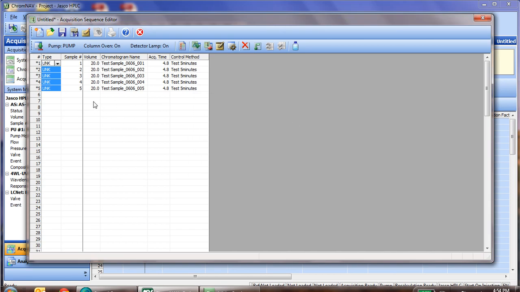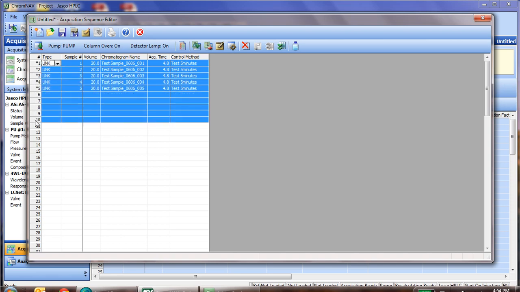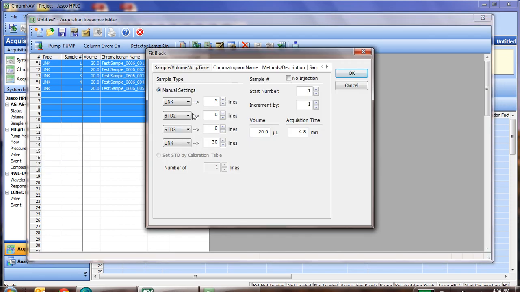Now that we've built our sequence, we can go ahead and save it. Otherwise, one last way to fill the table is to click on the first line and copy down all 10 lines, or however many you want to run. Now if we right click, we can fill block, and instead of doing each column individually, we can do multiple columns all in one window.